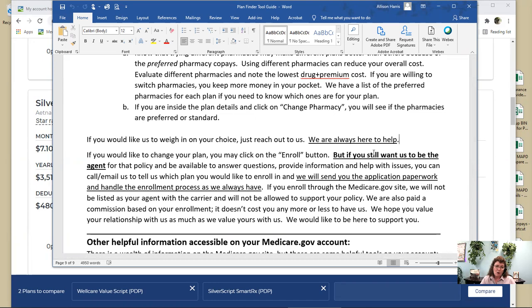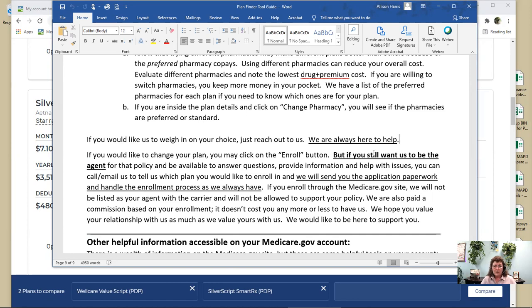So if you have problems getting a prior authorization, or they don't set you up on the bank draft, or something happens, we can't support you because you're not in our portal. We don't have your number. We are nothing to you. But if we're your agent, then we have a little bit more pull with the insurance company. So we can help you if it doesn't get set up on the bank draft.